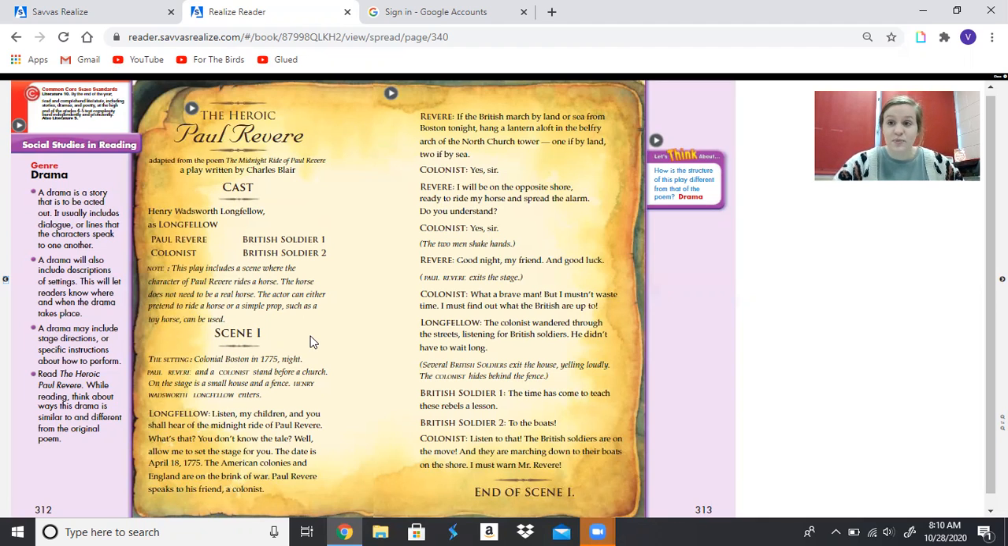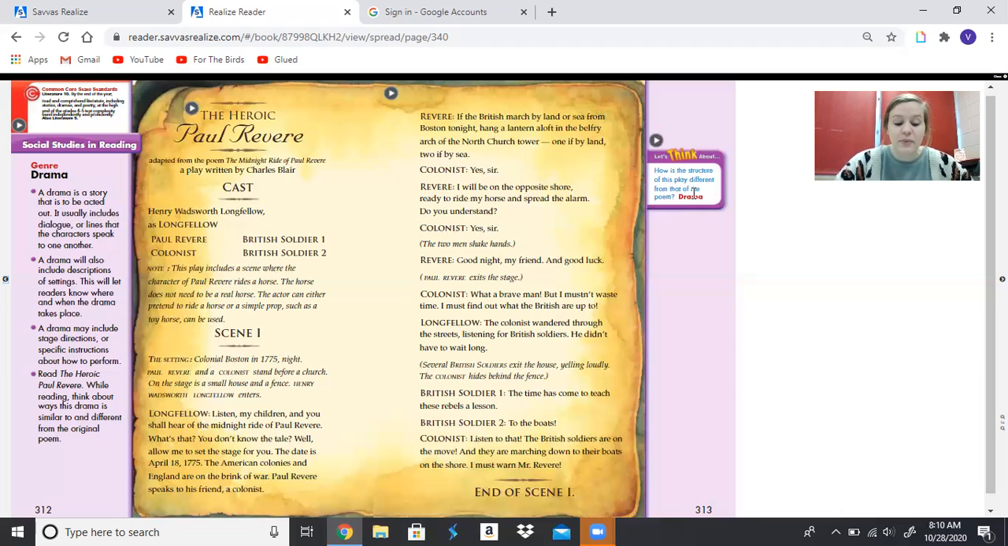So in an actual play, the names that we see, like Longfellow, Revere, colonist, you wouldn't say those because that's just telling you who is going to speak. But when we're reading today, I am going to say it just so you know who's speaking and you don't get confused and think I'm just one person reading the whole thing.